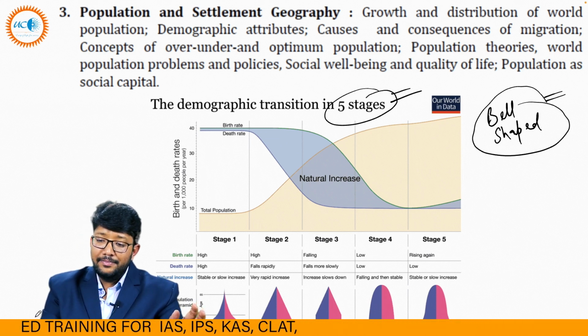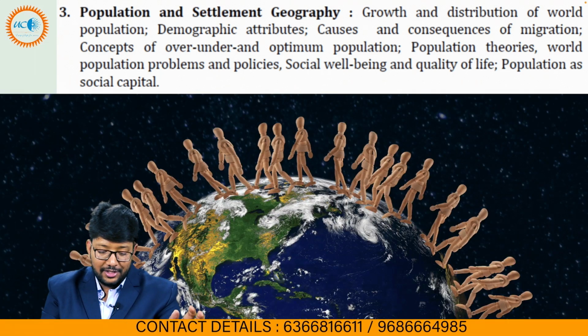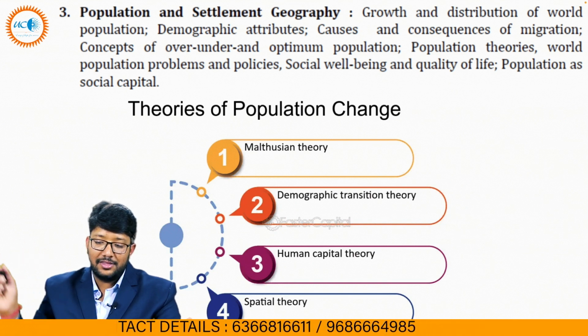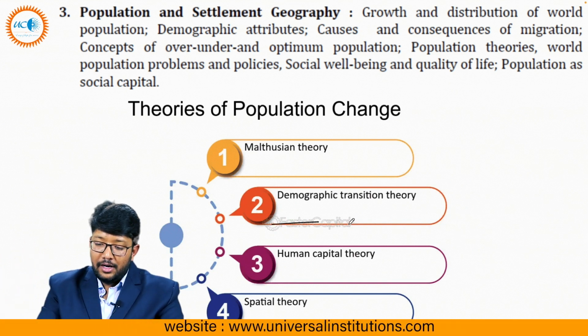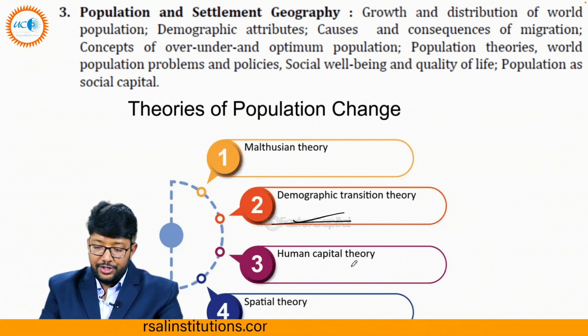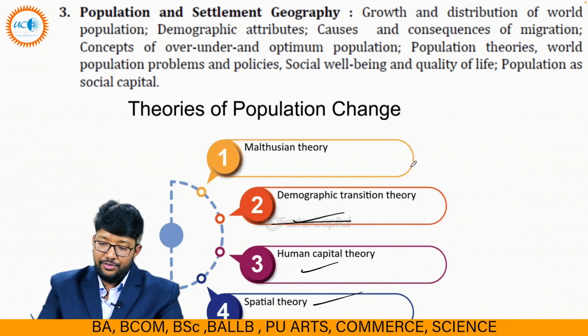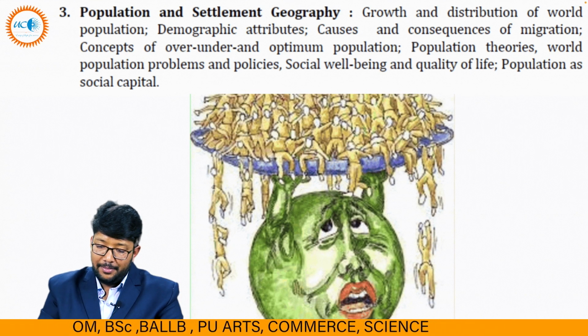Settlement will be regarding our population theories, like the Malthus theory, migration theory, the DTM model, demographic transition theory, human capital theory, and spatial theory. These two are very important. Remember, okay.